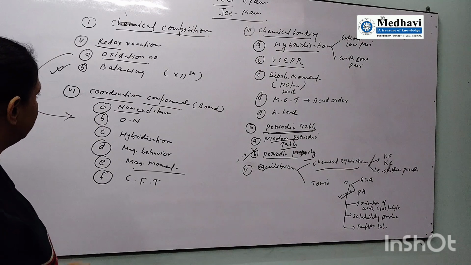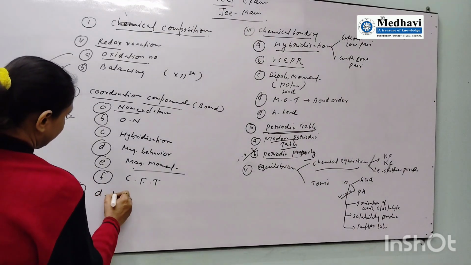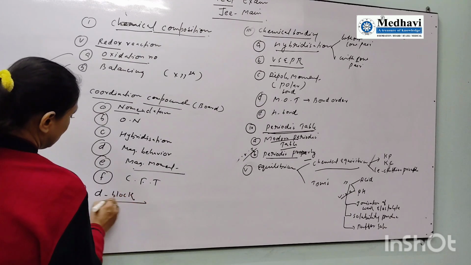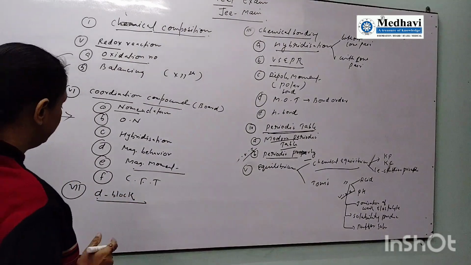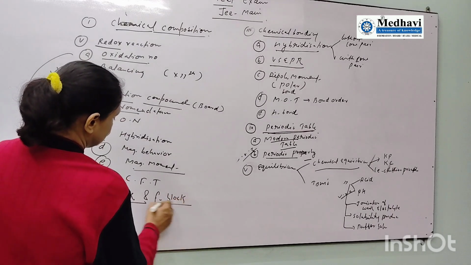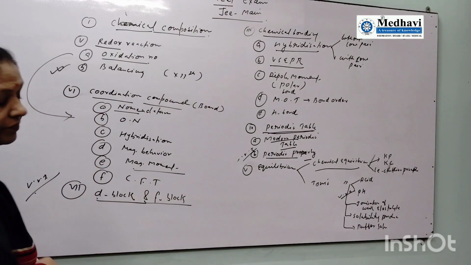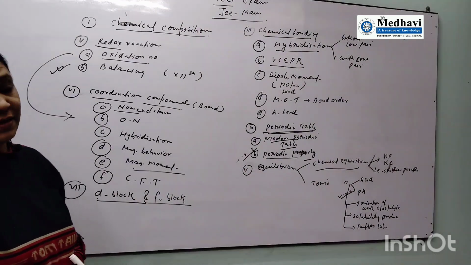So after that, next is the D block, F block. S block, P blocks are going to be also important, but the D and F blocks part is for board, for competition also, we will get questions from this part. Very, very important. D and F block.